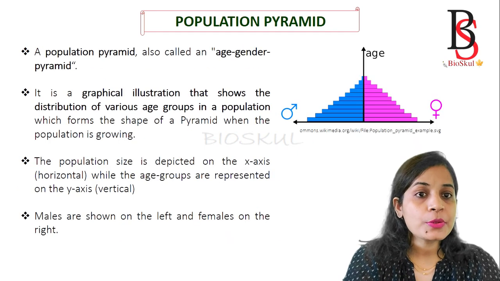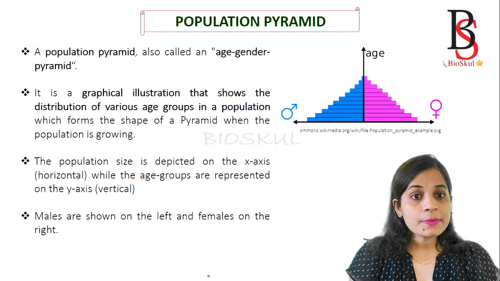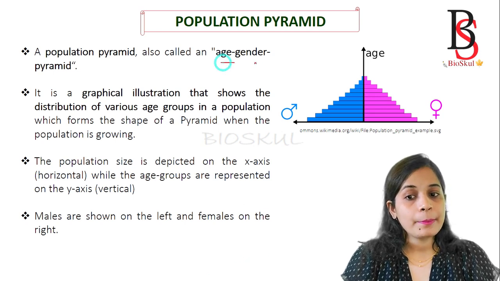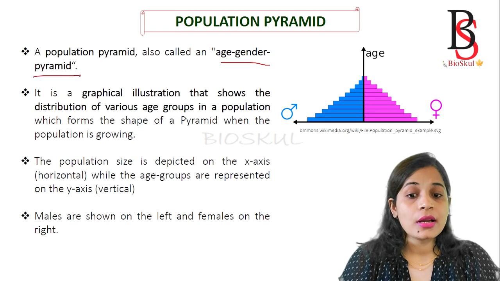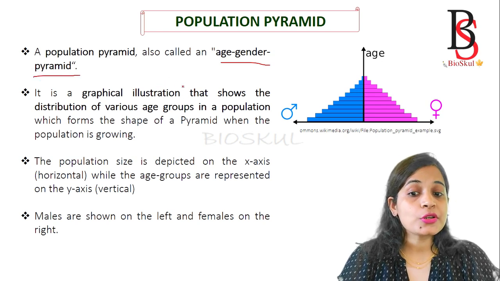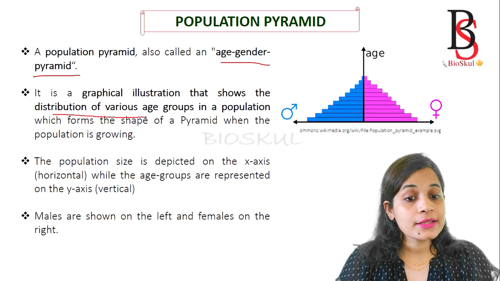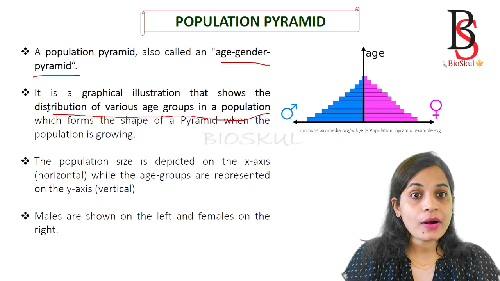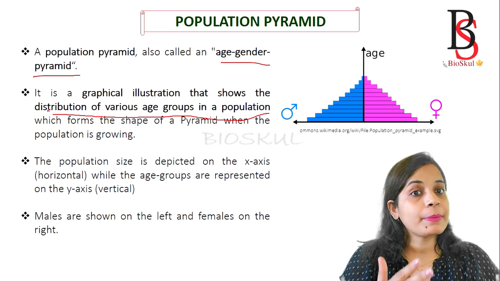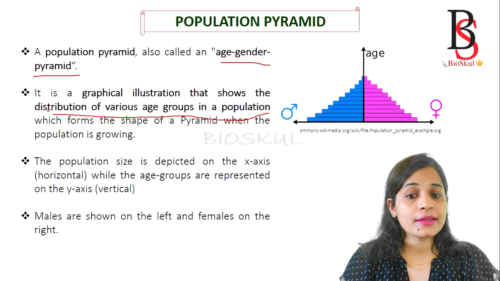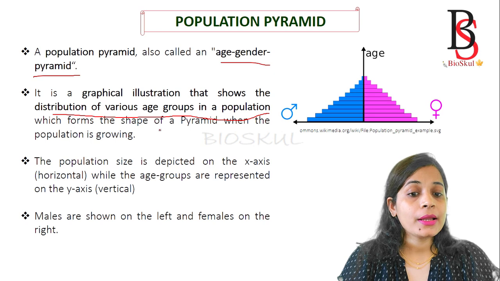Then what is a population pyramid? A population pyramid is also known as the age-gender pyramid, and it is a graphical illustration that shows the distribution of various age groups in a population. In simple words, we can say that a population pyramid is the graphical representation of population age structure, and it forms the shape of a pyramid.